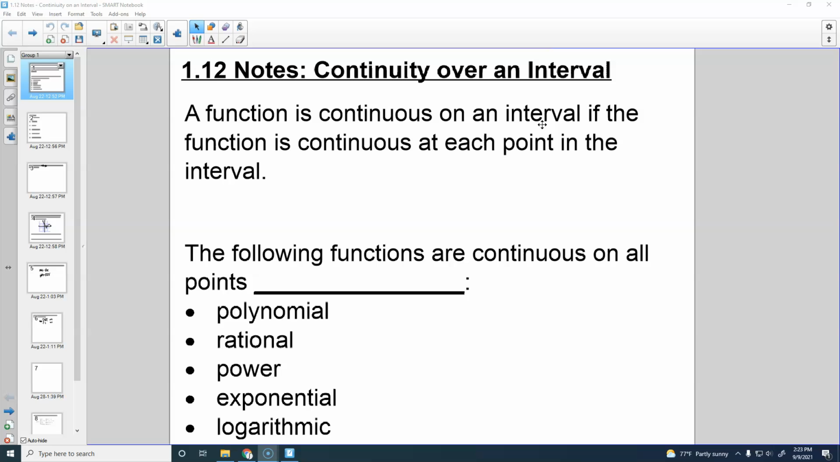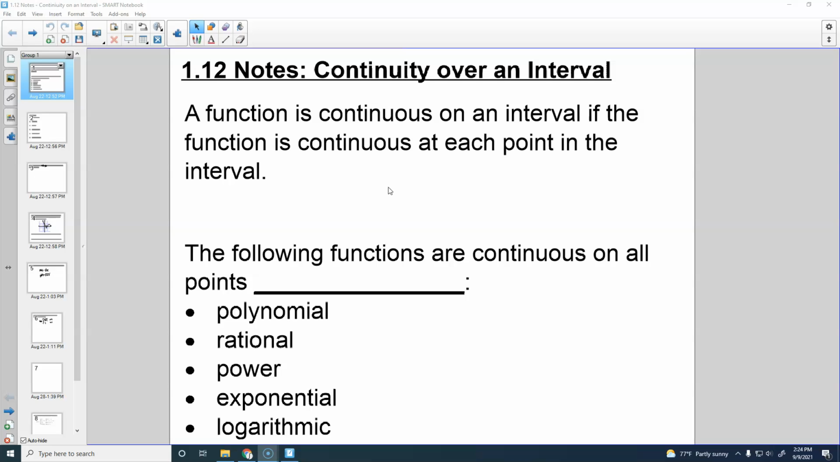So this might be from 1 to 7, or it could be negative infinity to positive infinity, if the function is continuous at each point of the interval. Obviously we cannot prove that at every single point on the interval, because we can't show it at 1 and 2 and 2.2 and 2.7 and 2.9 and 3.999. We can't check every single one of those points.